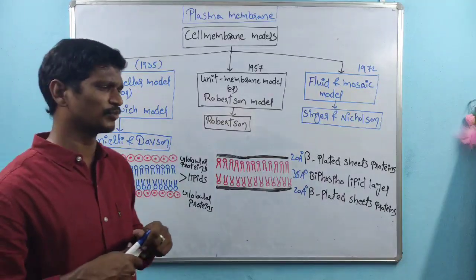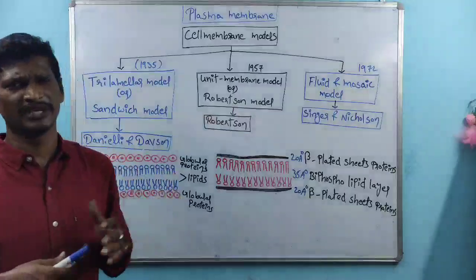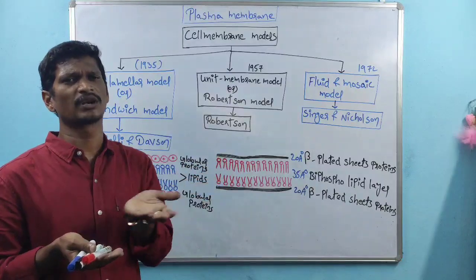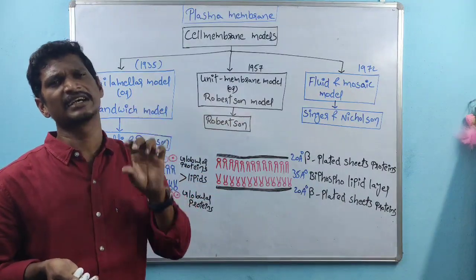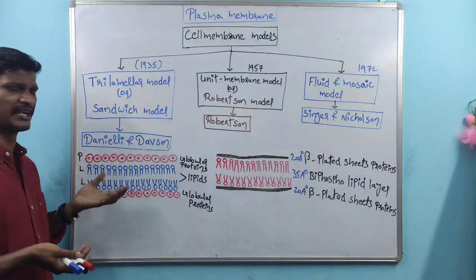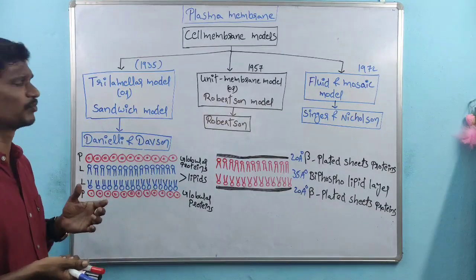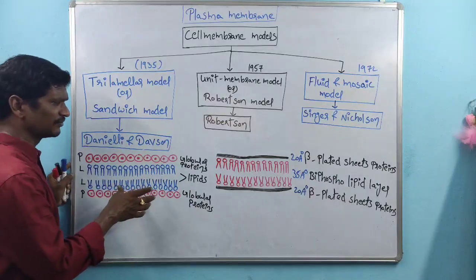Why is this called the sandwich model? Most of the time we eat a sandwich, which has an upper layer and a lower layer, and in the middle of these two layers there is a curry content. This structure resembles a sandwich, so it is called the sandwich model.